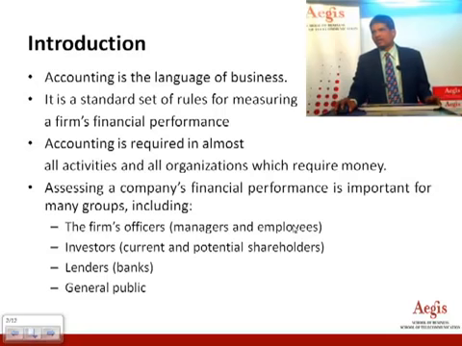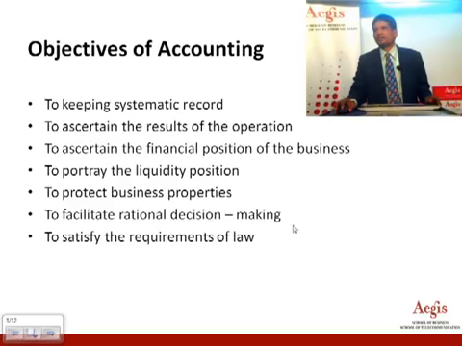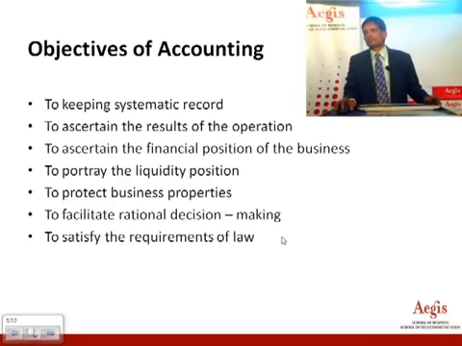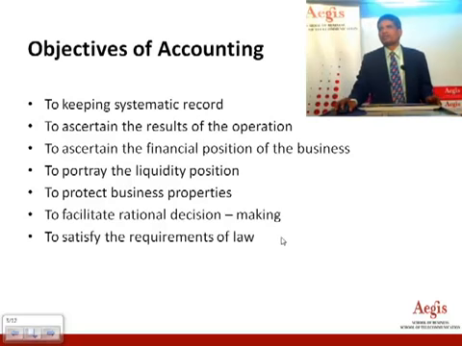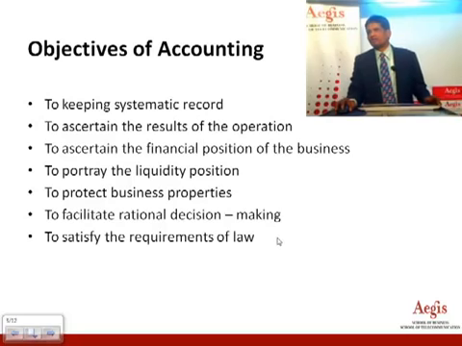So accounting assesses a company's financial performance in terms of the profit and loss account, balance sheet, and the cash flow and fund flow statements. Let us try to understand the objectives of accounting. The most important objective of accounting is to maintain up-to-date records, because if you can maintain the records, then you can work out a suitable profit and loss account and balance sheet. So accounting ascertains the results of the operations.